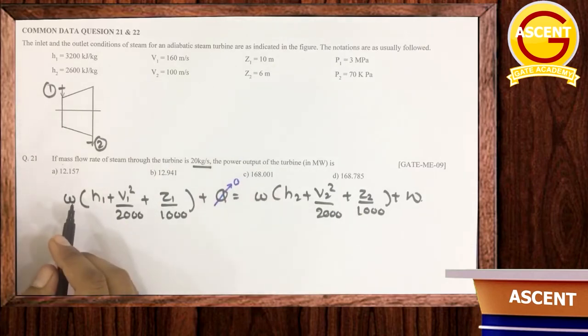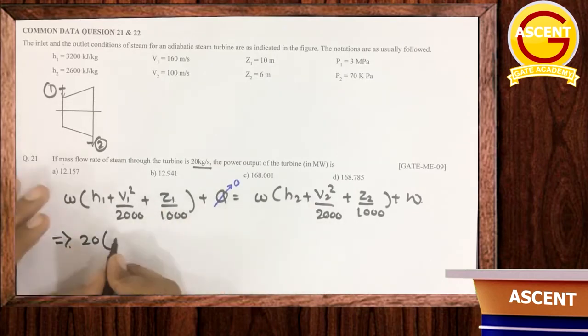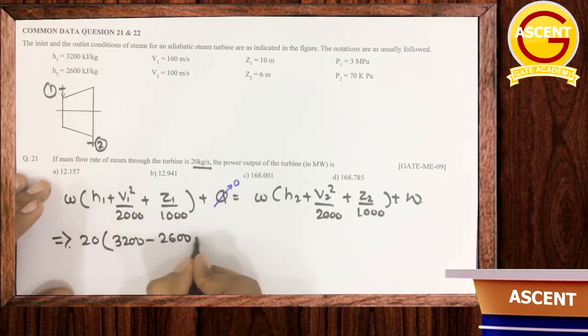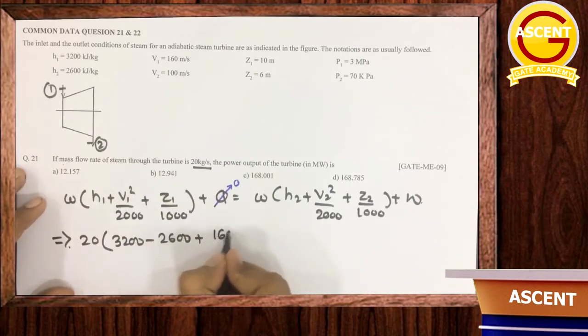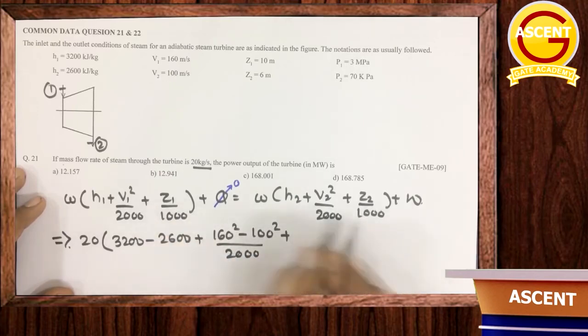Just put all the values. So this mass flow rate is 20 into H1 minus H2. Okay, so this will be 3200 minus 2600. Okay, plus V1 square minus V2 square by 2000, 160 square minus 100 square by 2000 plus Z1 minus Z2 by 1000, 10 minus 6 by 1000.